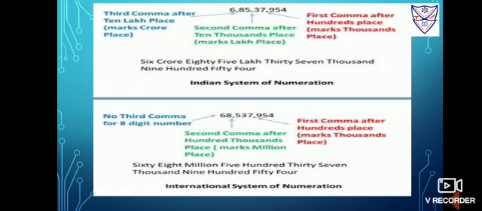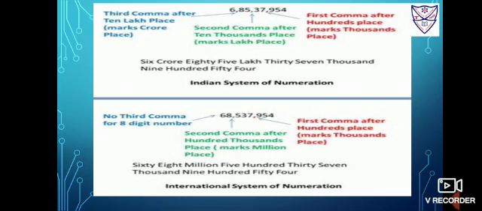Now let us understand the rules of the international system of numeration for putting commas. First comma after the hundreds place, that is, we skip 3 digits and then mark a comma. Second comma after the 100,000s place, that is, again we skip 3 digits and then mark a comma. And now the third comma is for 8 digit numbers. Here we have taken the example 68,537,954.